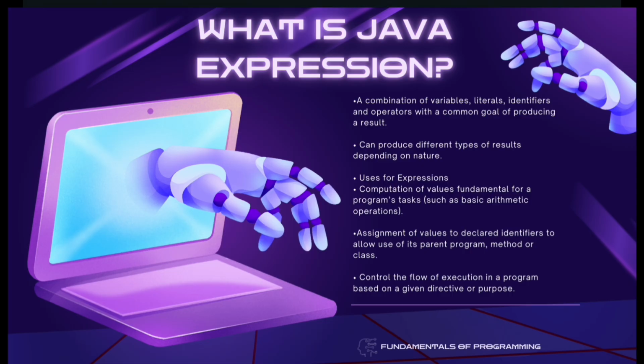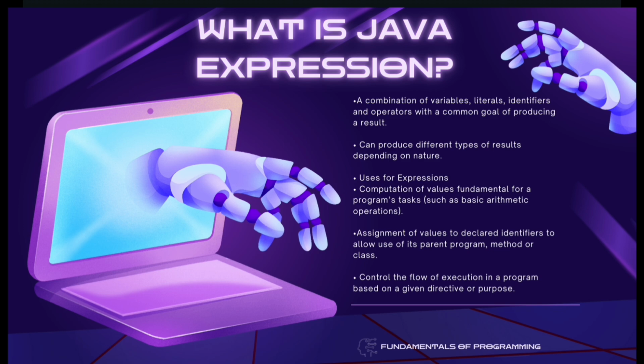Next is computation of values, fundamental for a program's tasks, such as basic arithmetic operations. Expressions are used for calculations that programs need to function. These calculations can be as simple as addition or as complex as physics simulations. Next is the assignment of values to declared identifiers to allow use in the parent program, method, or class. Results of expressions are often stored in variables so that they can be reused. This lets the program keep track of values and pass them into methods or classes for further use.